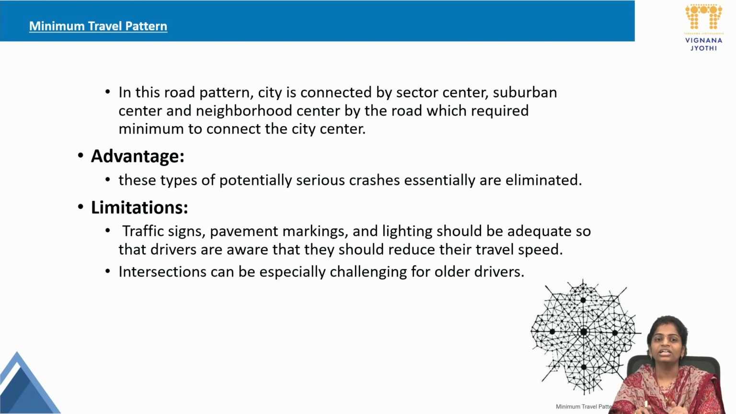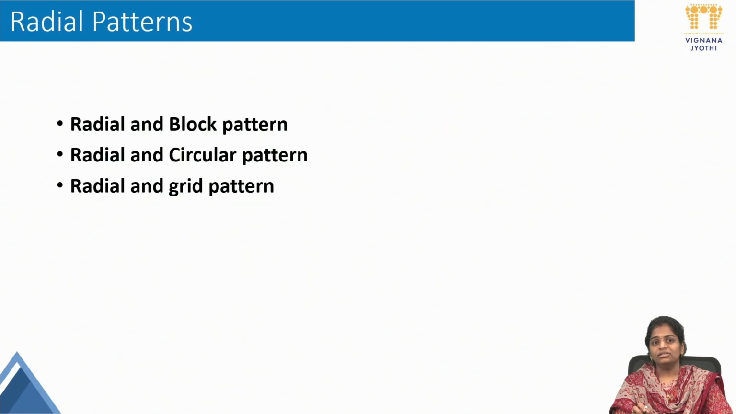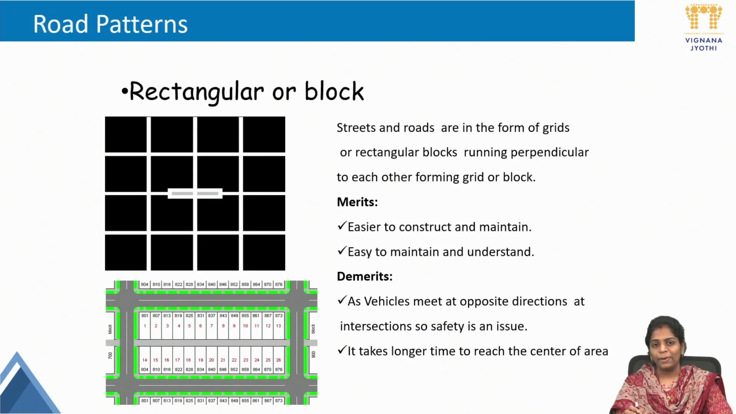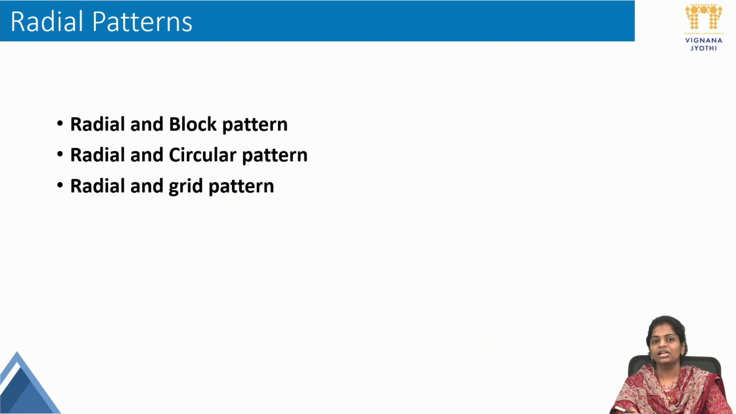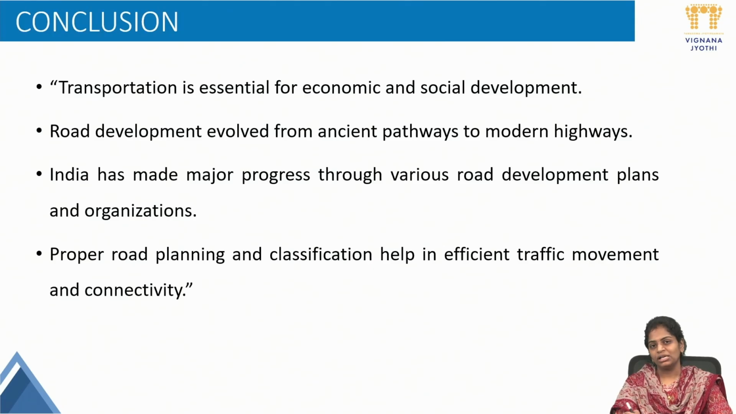It is connected, right? The limitations of this pattern are traffic signs, pavement markings again. Lighting should also be adequate. Intersections can be especially challenging for older drivers. The aged drivers will have challenges in facing the intersections. So this is the minimum travel pattern. So if we understand the different road network patterns: the rectangular or block pattern is one kind of pattern. The others are radial and block pattern, radial and circular pattern, radial and grid pattern, hexagonal road pattern and minimum travel pattern. These are the travel patterns.